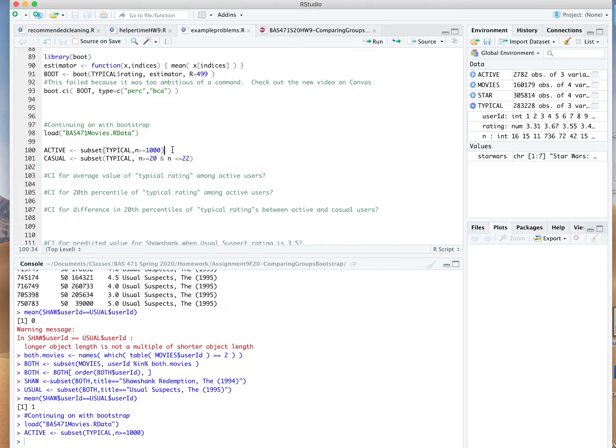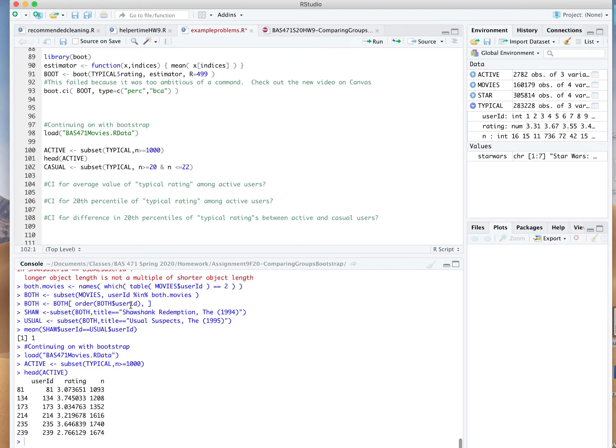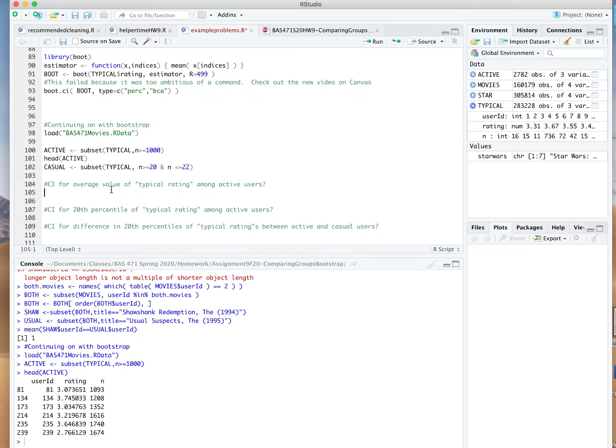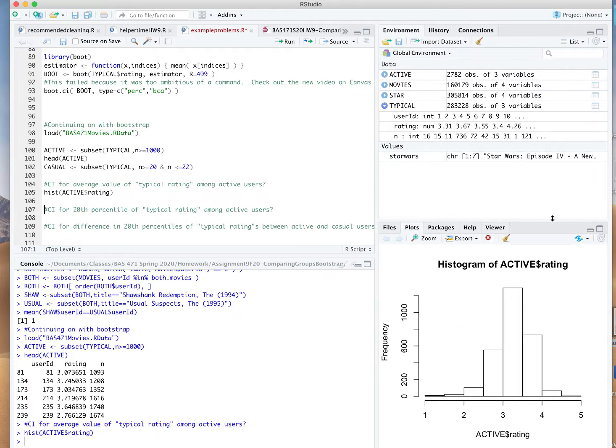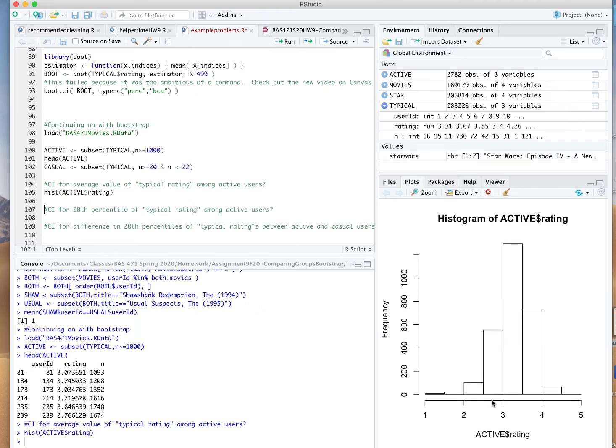So very active here. Looking at just the first few rows, we're going to be studying the typical rating of these users. We want to study something about that distribution. The first thing I want to look at is the confidence interval for the average value of this typical rating. If I make a histogram, I'm assuming that there's some probability distribution that is making these values, and I'm interested in knowing what mu, the expected value or average value for this probability distribution, is. I don't know what the name of this distribution is, and I don't really care at all. I just want to know its value of mu.